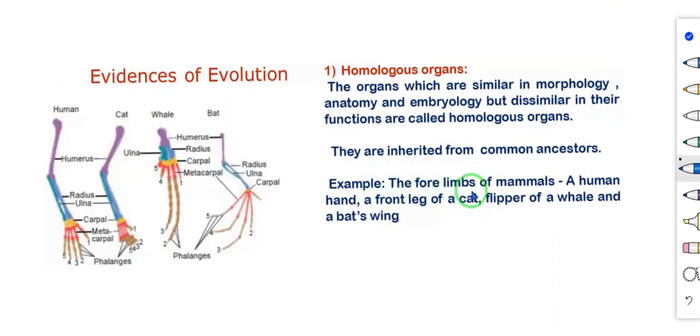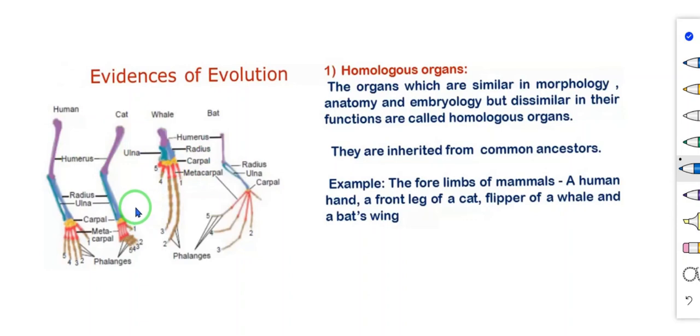Example, the four limbs of mammals: a human hand, the front leg of a cat, the flipper of a whale and the bat's wing. See in this diagram, four limbs of vertebrates showing homologous structure. First one, human forelimb, second one cat, third one whale, fourth one bat. Structurally these organs are the same, is it? See the bones: humerus, radius, ulna, carpal, metacarpal, phalanges. All the bones are the same in these animals.